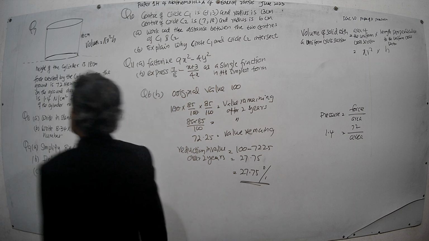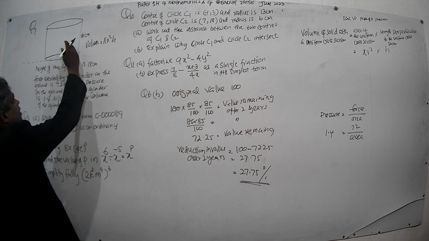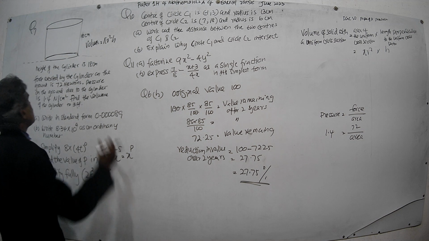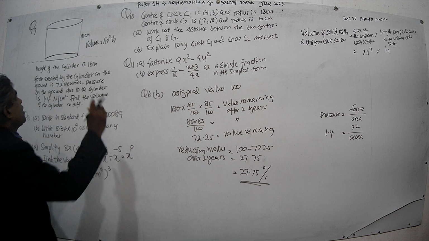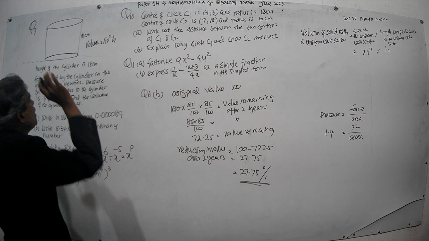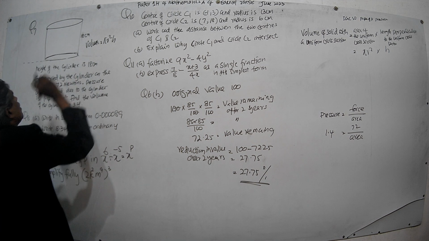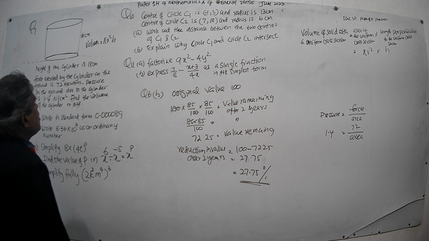When you take the pressure of the cylinder, this cylinder exerts some force on the ground. The pressure exerted by this cylinder on the ground is found by dividing the force exerted by this pressure over this area of the circular bottom. That is actually the area we need to find the volume also, right?